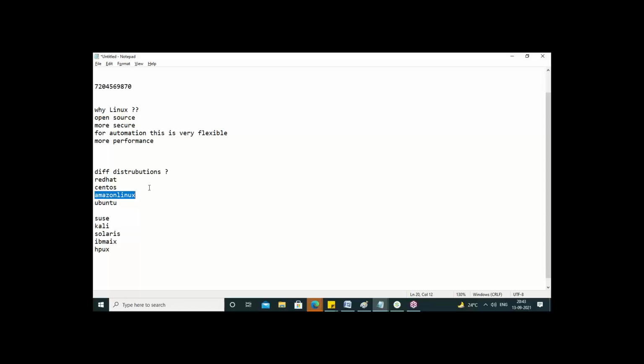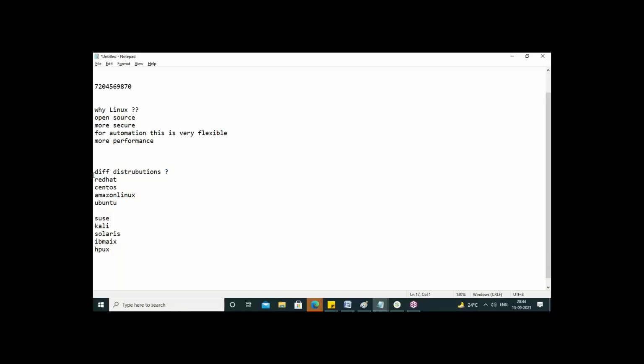Like Windows 10 I can manage, Windows 11 I can manage, Windows 16 I can manage. Yes or no? Basics are the same. Only at the advanced level you will have more options. That is the difference. Here also the same. If you work with Amazon Linux or Red Hat, you can work with other distributions also. Only advanced level configurations are different, guys.